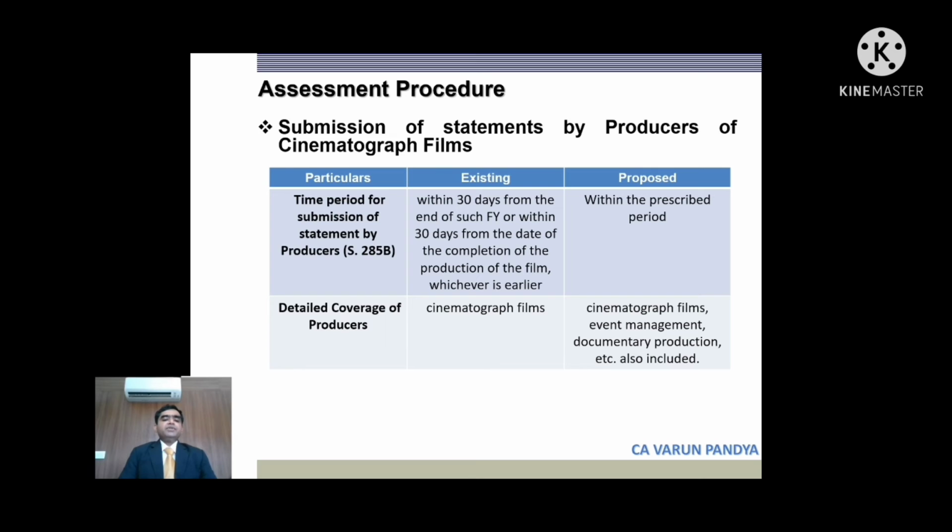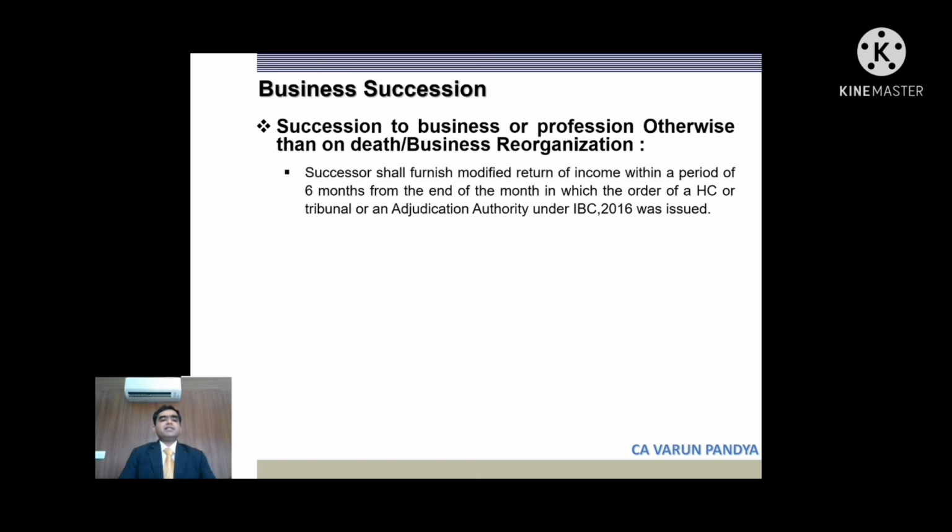Submission of statements by producer of cinematography films. So the submission period for producers of cinematography films was 30 days from date of completion of film or from completion of financial year. So this is proposed to be changed, but the period will be prescribed by government in future. The period has not yet been prescribed. Also, there has been change in coverage of producers. So earlier only producers of cinematography films were covered. However, now even event management companies, documentary production companies are also included. So the scope has been widened. Okay, we'll move on to the next slide.